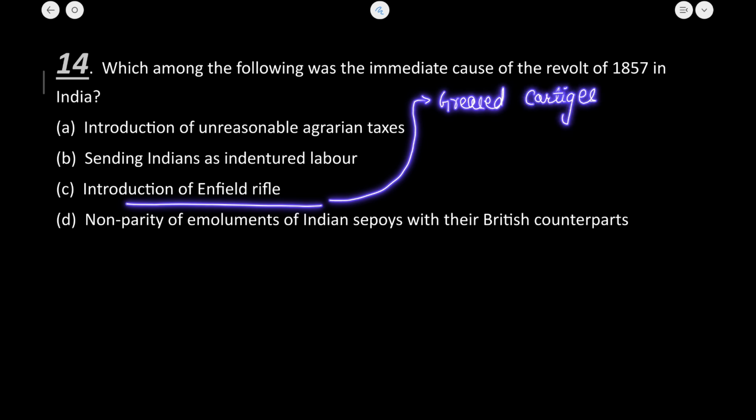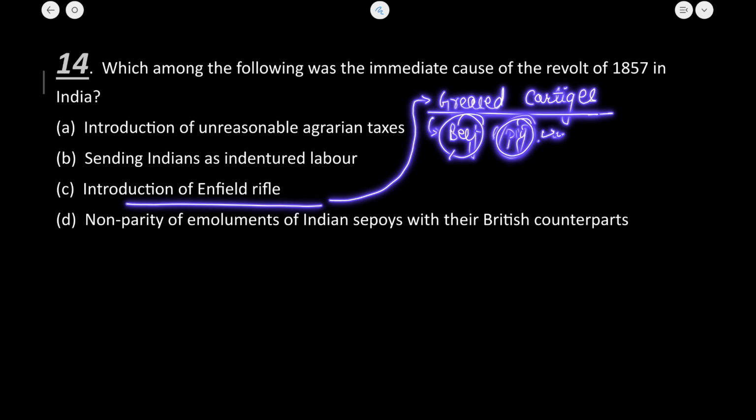Okay, greased cartridges were to be used. Now इस greased cartridge से क्या होता था, it means that it was to be bitten off before loading, and these cartridges were believed to be made up of the fat of beef and pig. So cow was sacred to Hindus and pig was a taboo for the Muslims, not sacred, sorry, pig was a taboo for the Muslims.